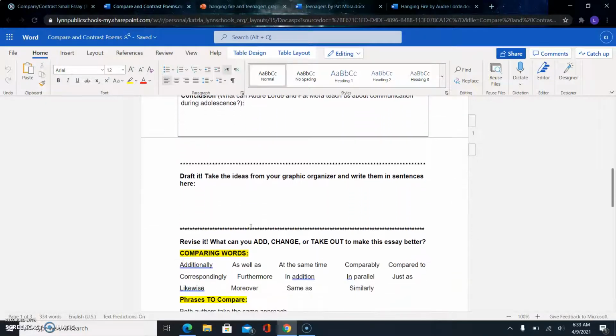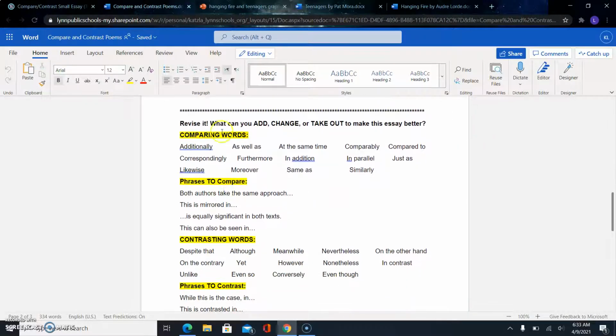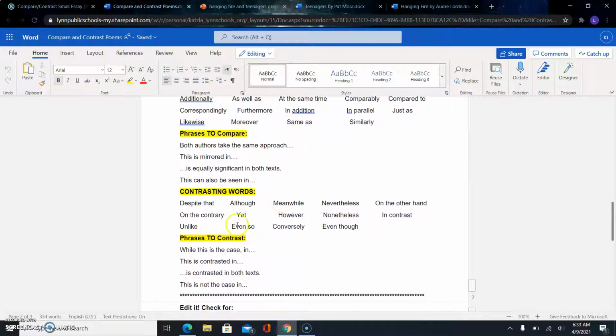When you're done, right, you can draft it here. So you would start with a small introduction. You would do your compare paragraph, then you could do your contrasting paragraph, or you could do vice versa. And that's it, right? Your intro goes in your first paragraph, and your conclusion goes in your second paragraph. We've also given you some words that you can use for comparing and contrasting.